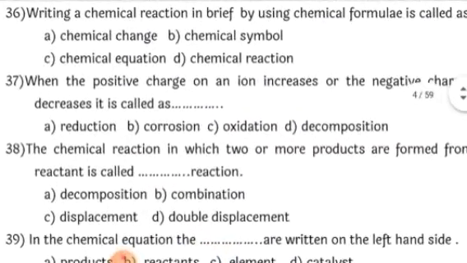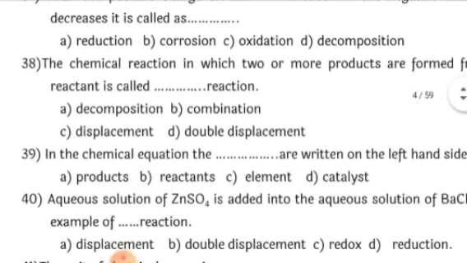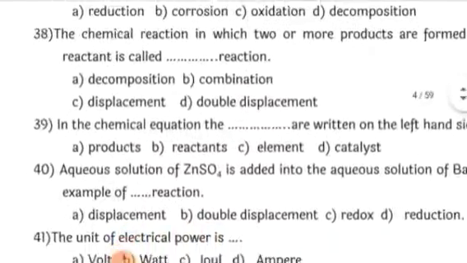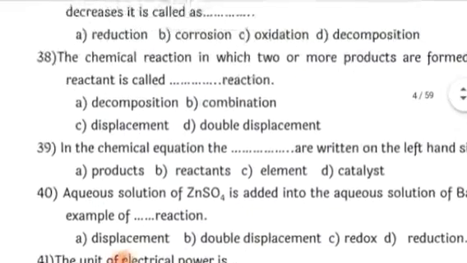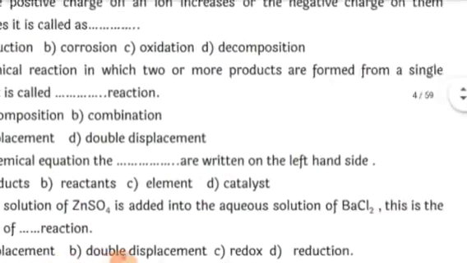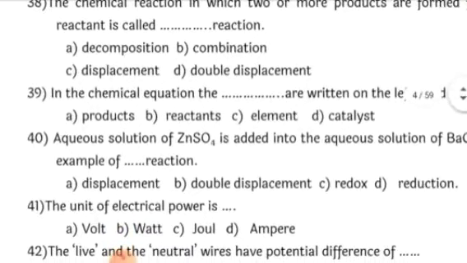Here, when the positive charge increases and the negative charge decreases, oxidation is the correct answer. Next, a chemical reaction in which two or more products are formed from a single reactant is also called decomposition. From one reactant you can get two or more products. So it undergoes decomposition and forms two or more products. Okay, so the correct answer is decomposition. A chemical reaction in which two or more products are formed from a single reactant is called a decomposition reaction.